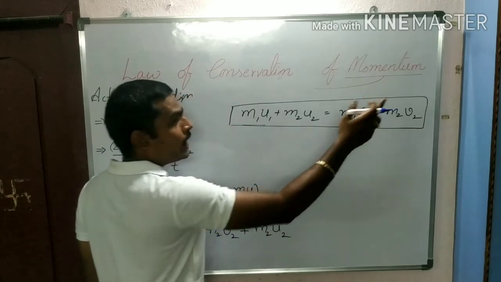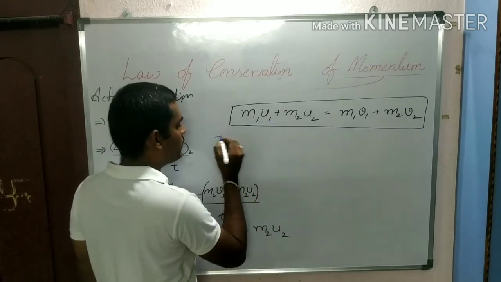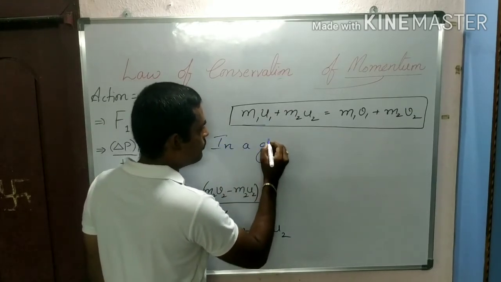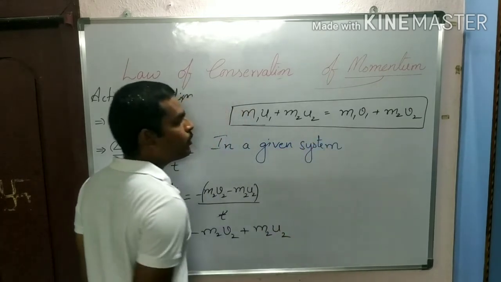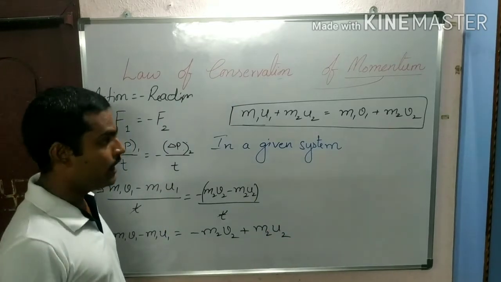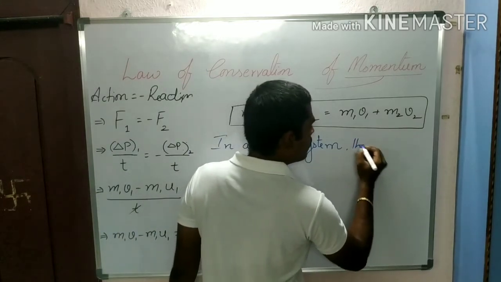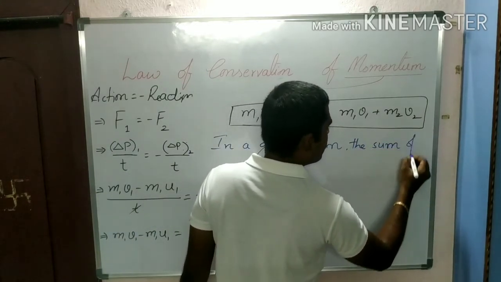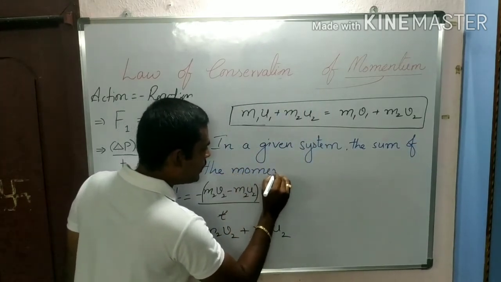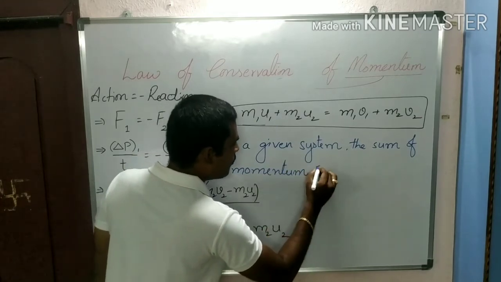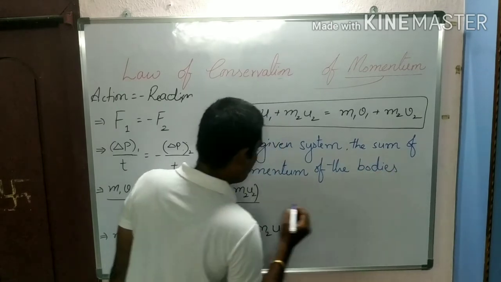Sum of the momentum of the bodies after collision. So you can conclude it like this. In a given system, here we have taken 2 objects, A and B, or 2 balls.